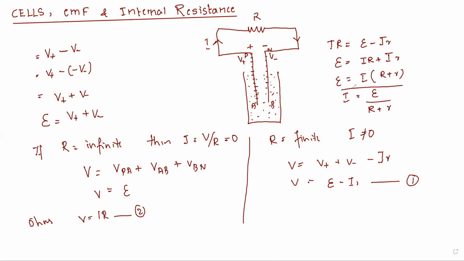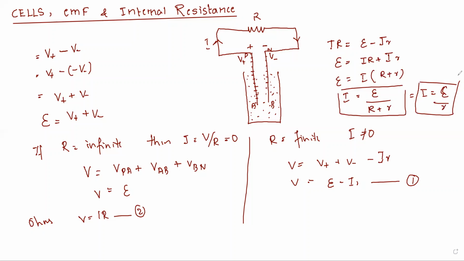So this is the expression for what? This is the expression for EMF, sorry. This is the expression for current in a cell, okay? So for maximum current, R is equal to 0. Here maximum is nothing but infinite. R will be equal to 0. Therefore, I max. If I consider R is equal to 0, then I have I is equal to E by r. So this is for maximum current.